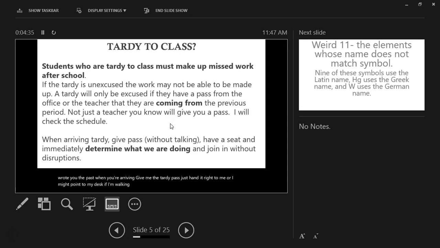You'll put it on my desk and get to work. Just try to figure out what we're doing right away. If I'm in the middle of something, you might have to wait a minute until I get a break to be able to come over and get you caught up. So the people that were there on time are my first priority, and then I will come and get you caught up if you can't figure out what's going on from the lecture.